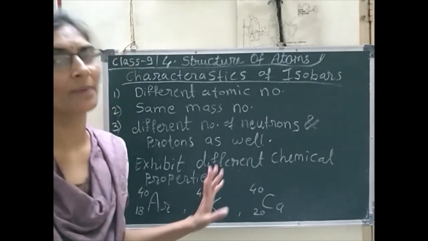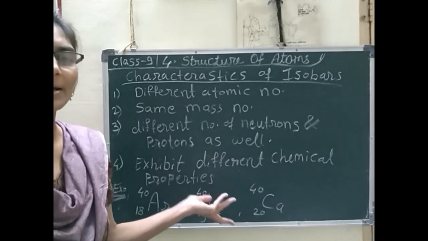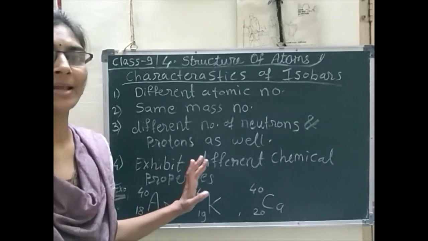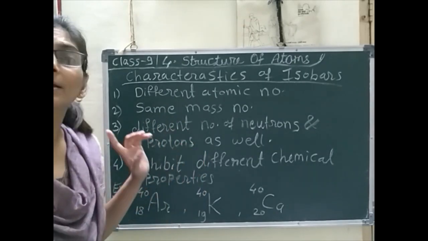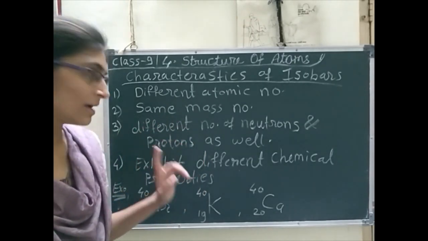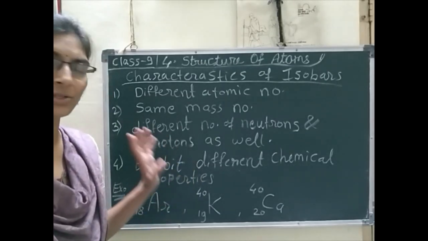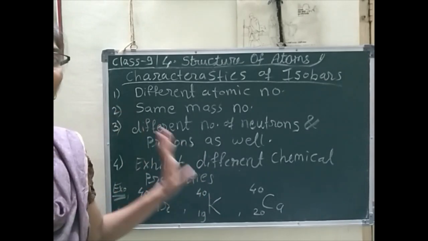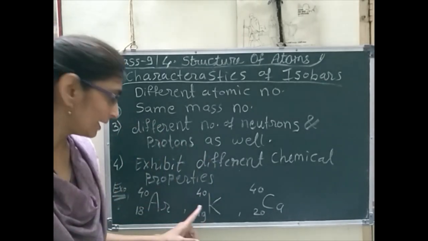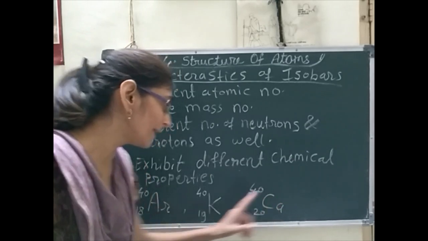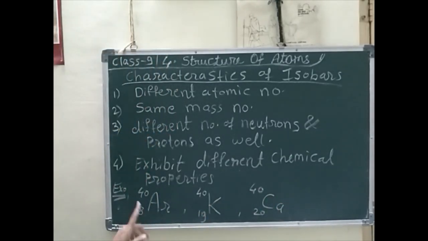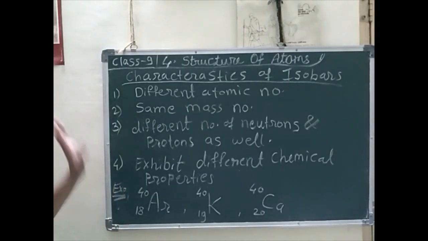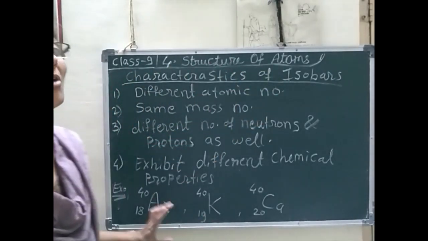Potassium is a very reactive element, and it shows one valency, so its combining capacity is 1. And calcium is also a reactive metal. All these three elements are different in nature, and these are the examples of isobars.